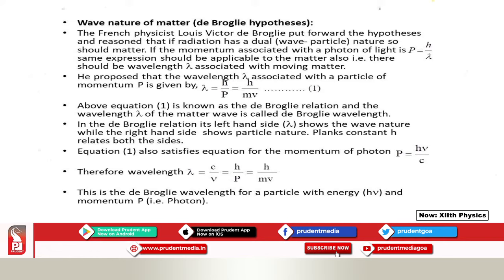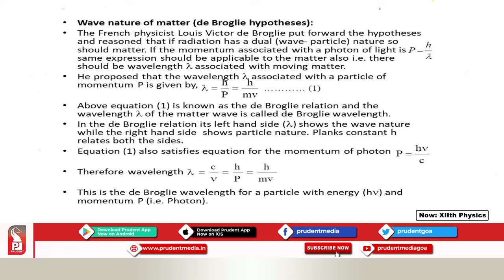He proposed that the wavelength lambda associated with a particle of momentum p is given by lambda is equal to h by p, where p is momentum m into v. So, it becomes h upon mv. If any object is moving with certain velocity v and it has a mass m, then there will be a wavelength associated with it, and that wavelength is given by h upon mv. This equation is called the de Broglie relation, and the wavelength is called the de Broglie wavelength.